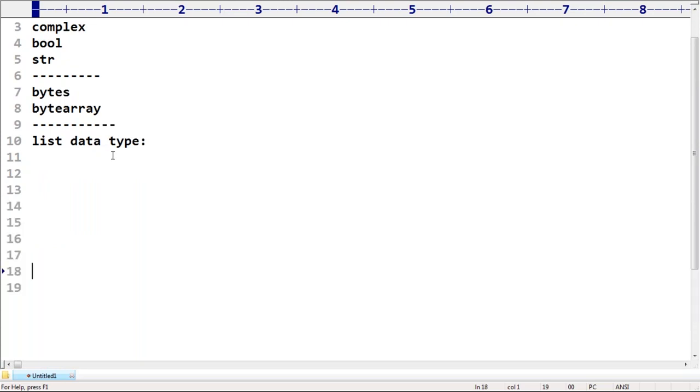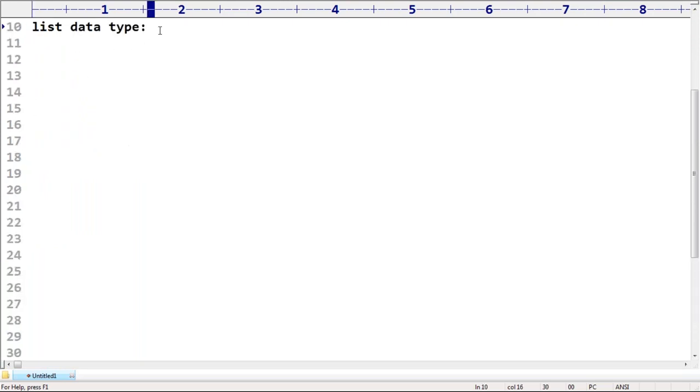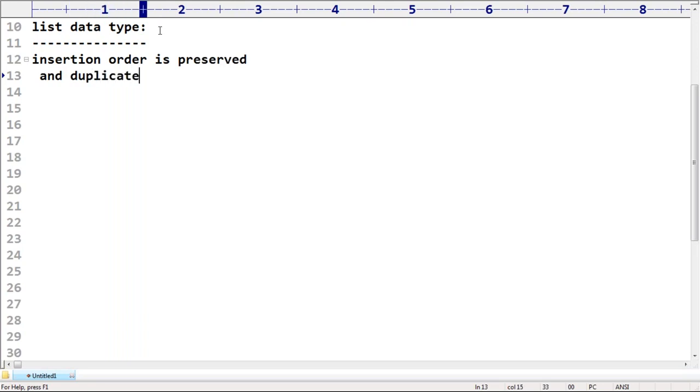Sir, when should we go for list data type? List data type, sir. If you want to represent a group of objects as a single entity, where insertion order is preserved and duplicates are allowed. Are you getting? Duplicates are allowed. Remember this, sir. Let me repeat again: where insertion order is preserved and duplicates are allowed.